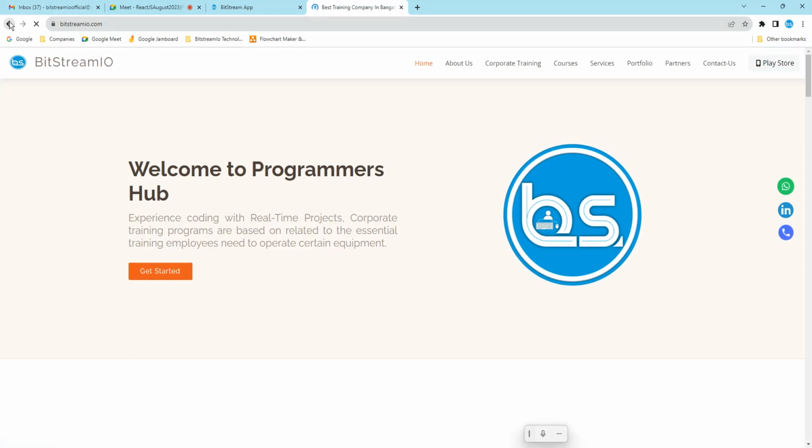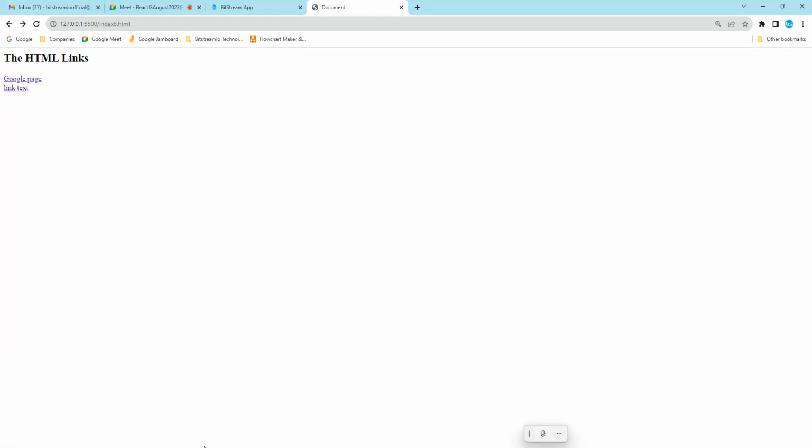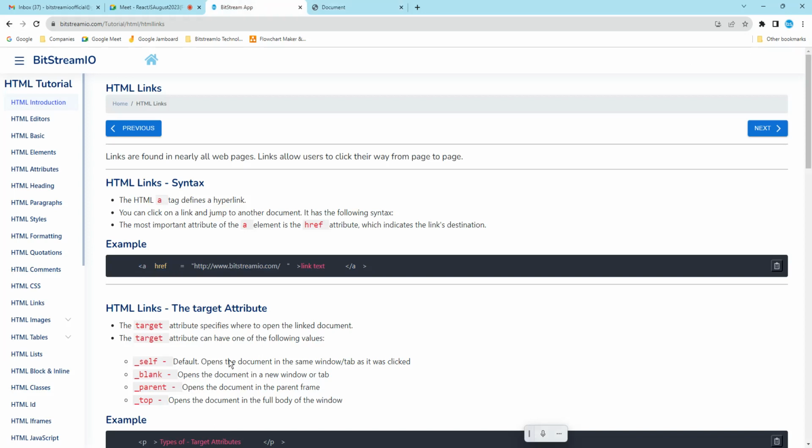So how to do it? There are different methods for this. HTML links with the target attribute. The target attribute specifies where to open the link. Self is the default: it opens the document in the same window or tab it was clicked. Blank opens the document in a new window. Parent opens the document in the parent frame. Top opens the document in the full body of the window. We'll check that.